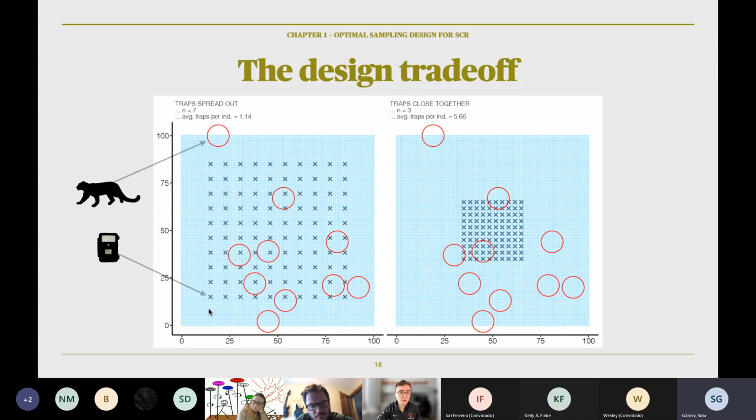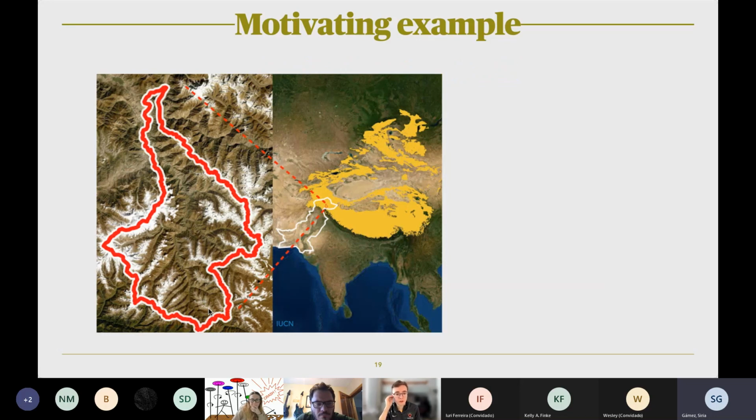Previous research has been helpful in providing guidance on how to manually create designs within a rectangular grid like this, but there aren't any formal approaches for sampling design in irregularly shaped study areas, which are far more common than rectangles. One of those regions that motivates our research is this one here. It's the sampling area in red, which is in the Astor region in Pakistan.